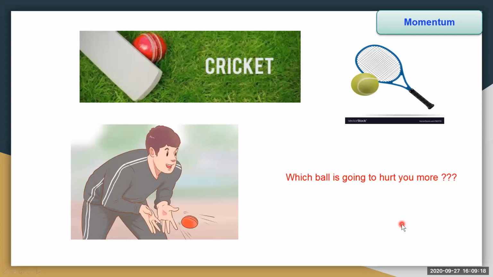Now students, you observe here a cricket ball and a badminton ball. These are the two balls. If they come with the same speed, which ball is going to hurt us more? Naturally, the cricket ball, isn't it? Why? Because of its mass. Okay, next.